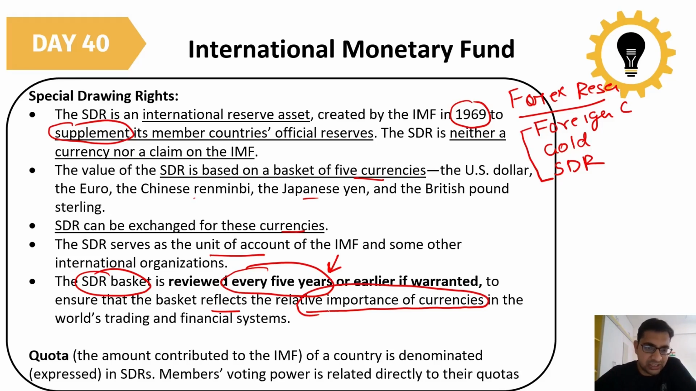Quota, that is the amount a country has contributed to the IMF, is denominated in SDRs. Member voting power is directly related to their quota system.